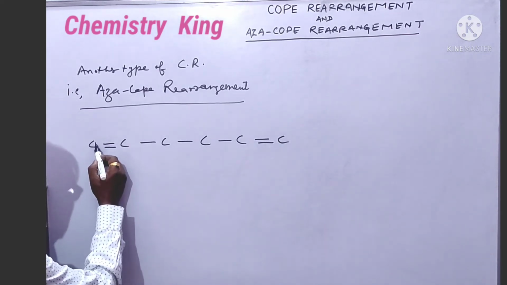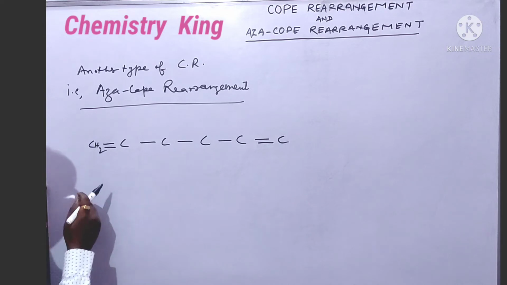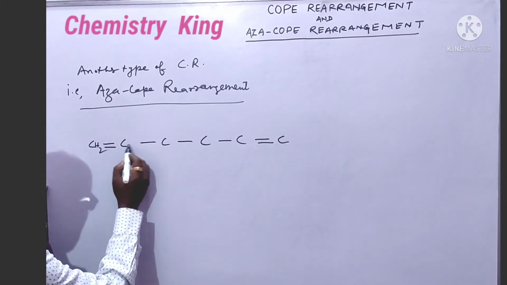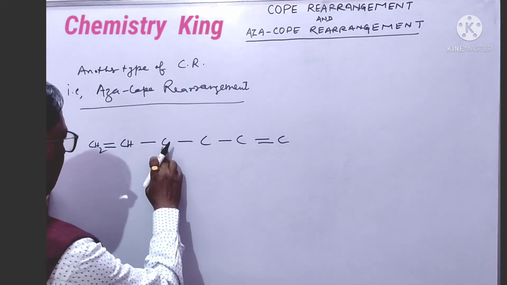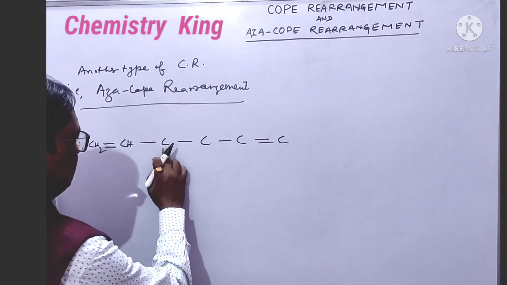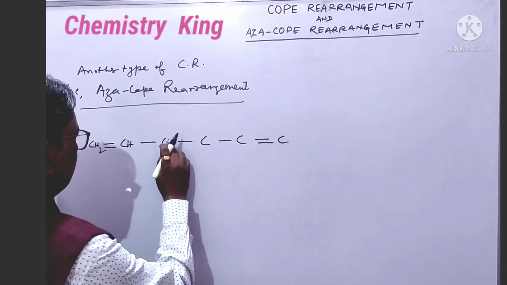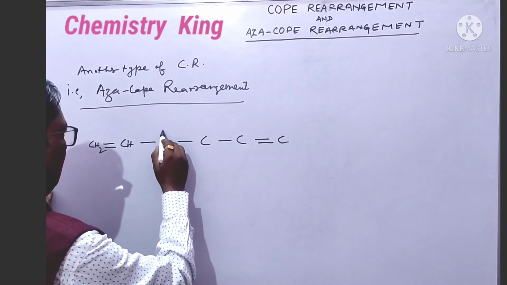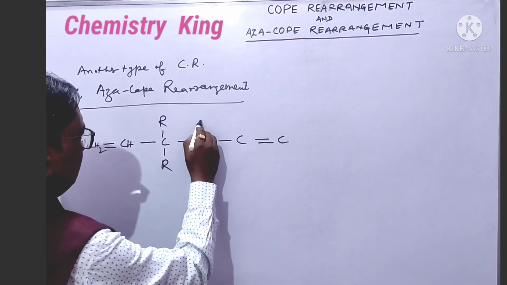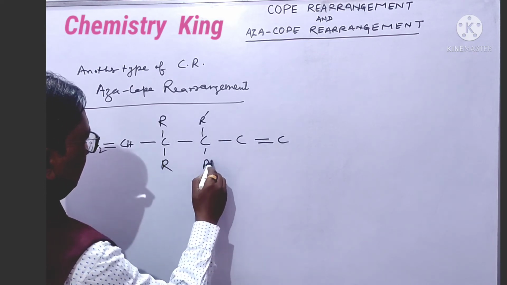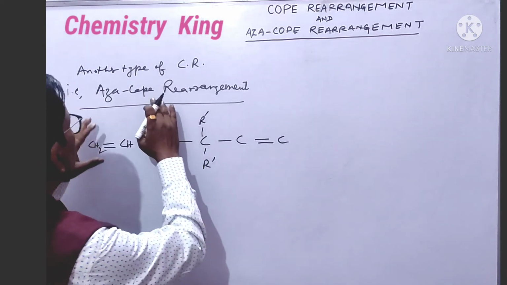Now it is CH2, 2, 3, 4, CH. It is CH2. Okay, write here R. Here write R dash, and it is aza.